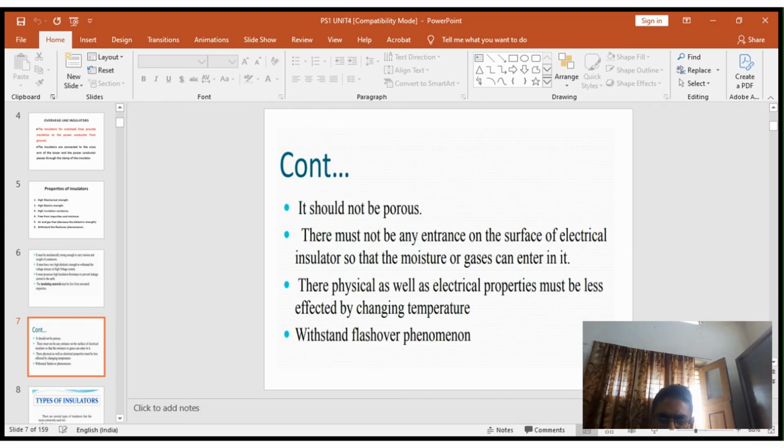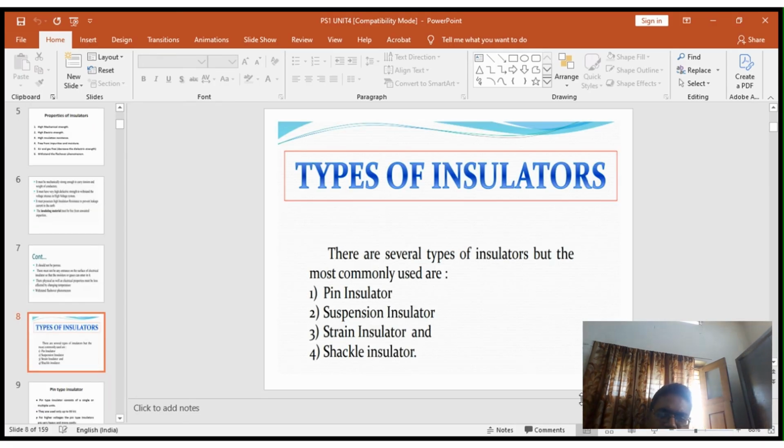There must not be any entrance on the surface of the electrical insulator through which moisture or gases can enter into it. The physical as well as electrical properties must be less affected by changing temperature. This is important. The physical as well as electrical properties must be less affected by the temperature. It must withstand flashover phenomena.